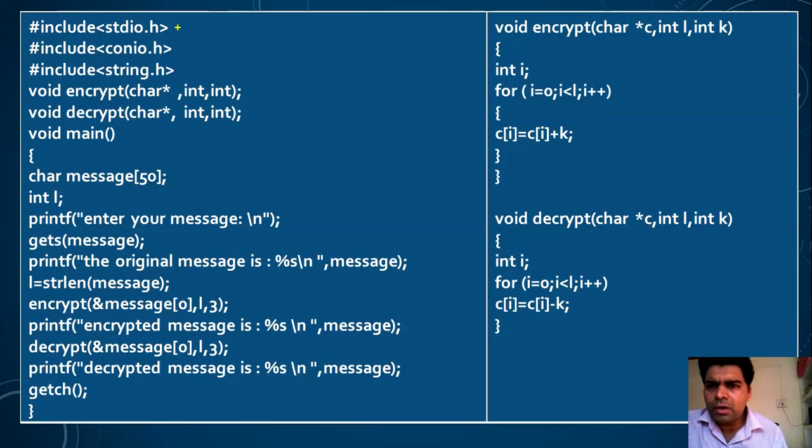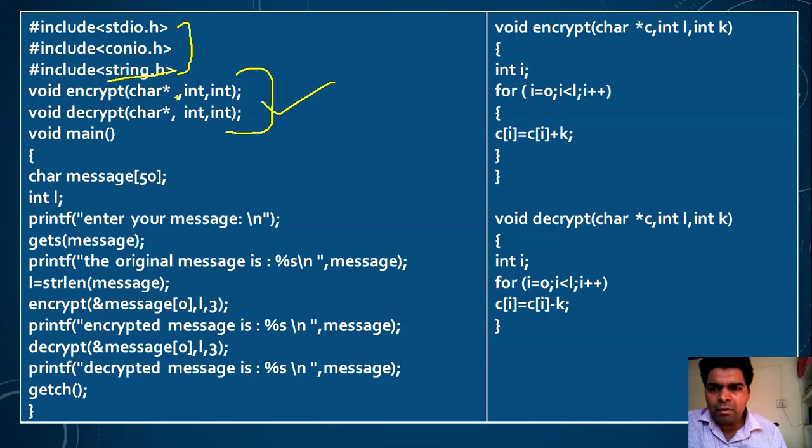The first line of the program is a header file. There are three different header files I have used in my program: stdio.h, standard input output.h, and string.h. These are the three header files. Then these are the two functions that I'm going to use in our program. This is a prototype function declaration.